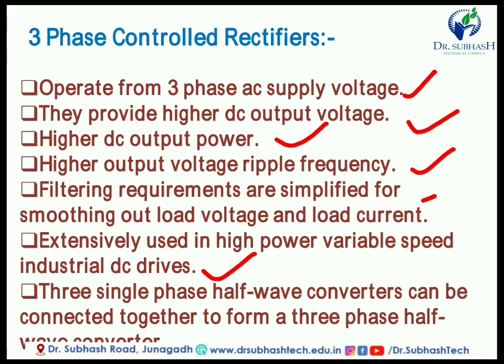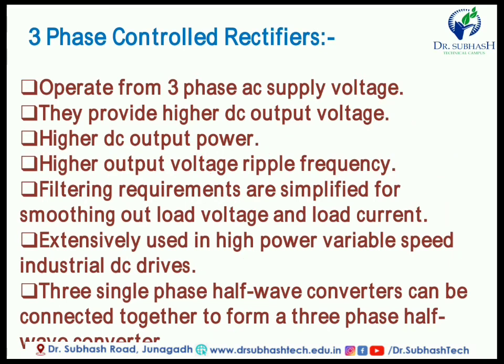Then 3 single phase half wave converters can be combined together to form a 3 phase half wave converter. These are all the advantages of the 3 phase, because we already have the single phase controlled rectifier, so why do we use 3 phase? These are all the advantages of the 3 phase controlled rectifier. So you can take a screenshot, and then you can easily understand the 3 phase controlled rectifier.